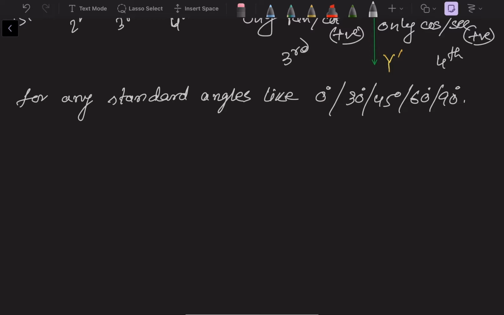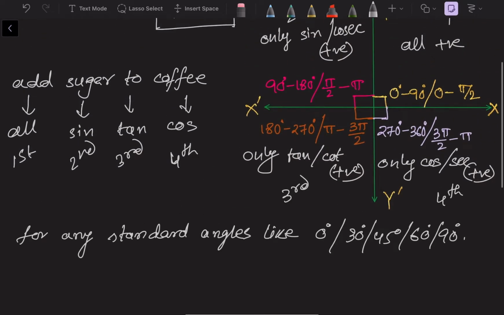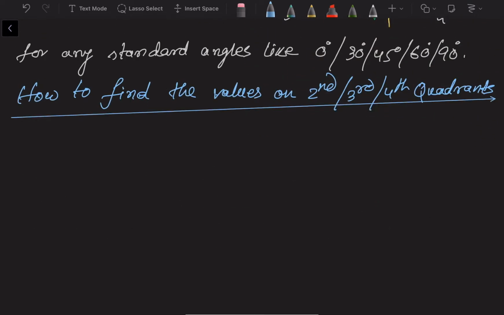We take sin 0 or sin 30, sin 45, sin 60, sin 90, tan 90, tan 45, anything. So any ratios under 0 to 90 will give you positive values. So in the first quadrant all are positive. And the question is how to find the values in the second, third or fourth quadrants. For the first quadrant, we know how to find the values using standard angles.